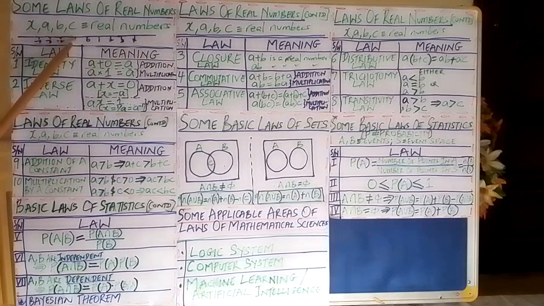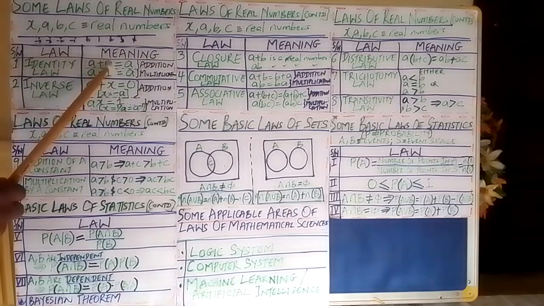That is, we won't necessarily consider numbers that are integers, that are whole numbers. You can consider numbers in between two integers. So for the identity law, we are saying that given any real number A, when you add 0 to that number, we always get A.